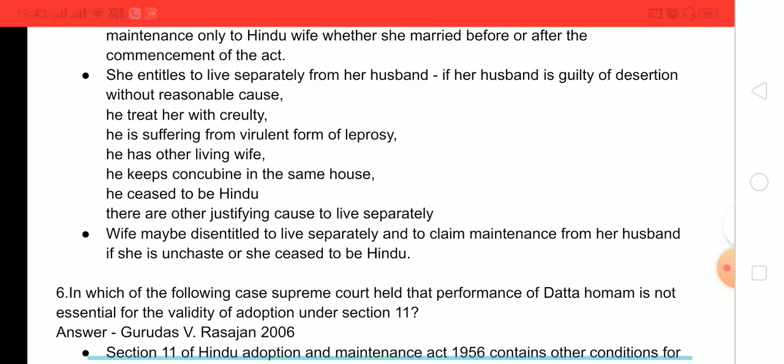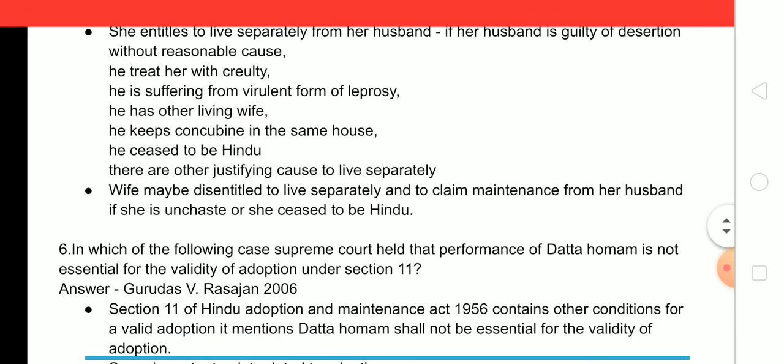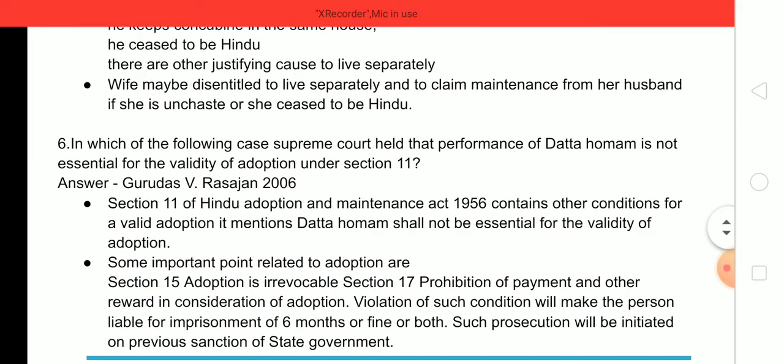Next point under section 18 only: wife may be disentitled to live separately and to claim maintenance from her husband if she is unchaste or she ceased to be Hindu. This is also important.